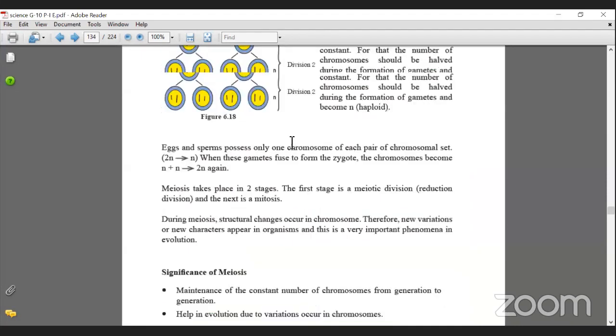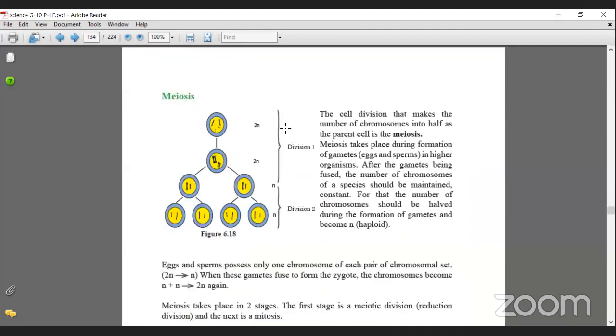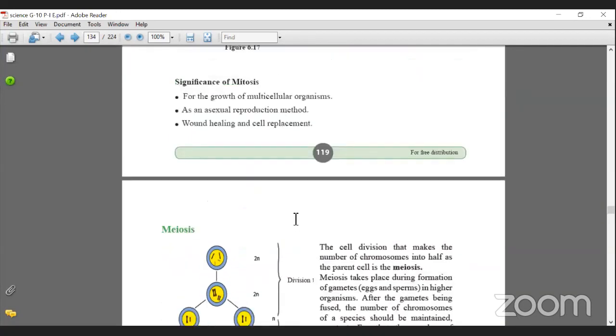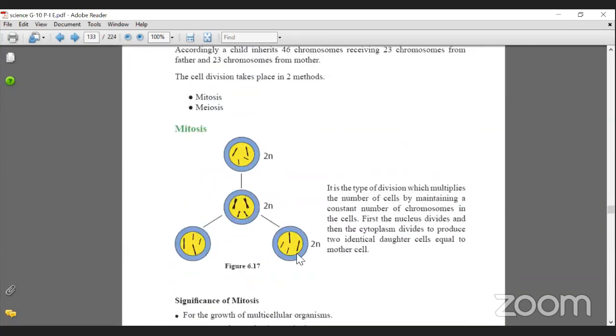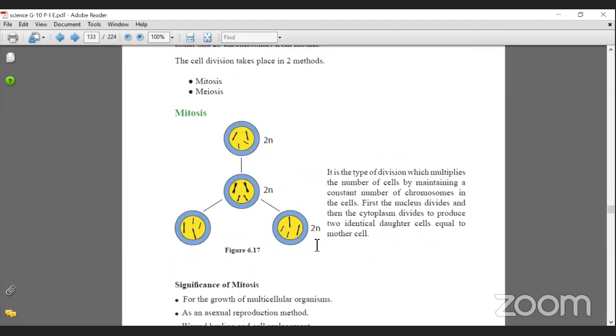Can you see, meiosis is a bit longer process. Division number 1 and then division number 2, and they have 4 daughter cells. But when we are talking about mitosis, just 2 cells are formed, right?